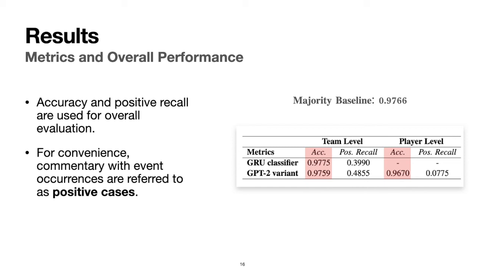In comparison, the ability to detect event occurrences, reflected by the positive recall score here, is significantly lower, especially for the player level task. The GPT-2 variant only achieves 7% positive recall, while a similar structure model is able to reach a high 50 on the dialogue dataset.